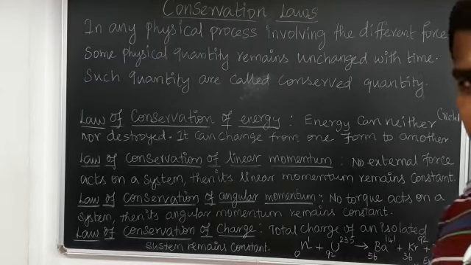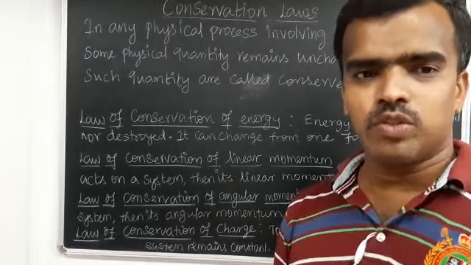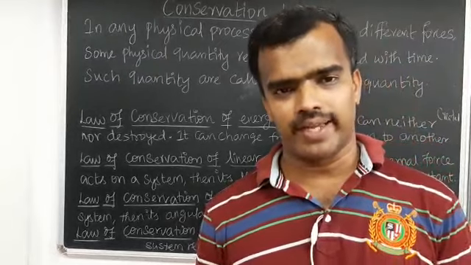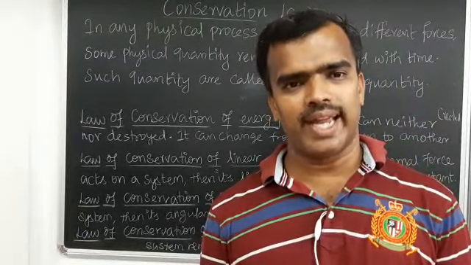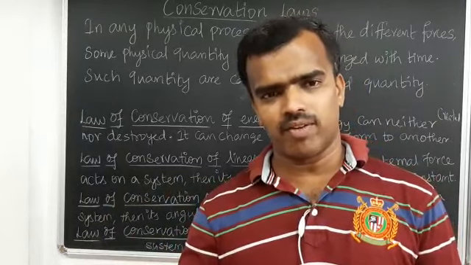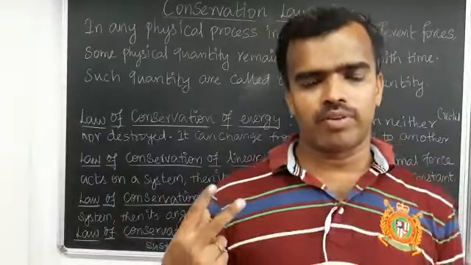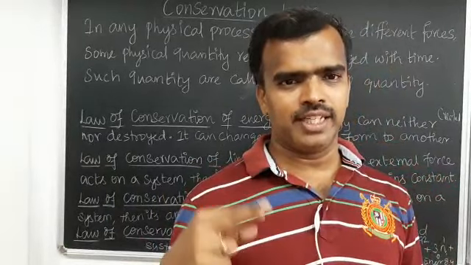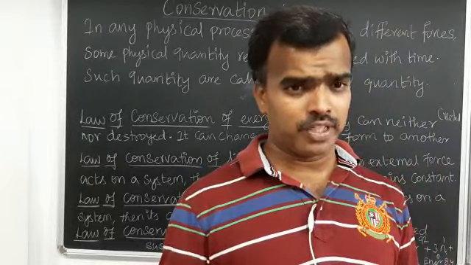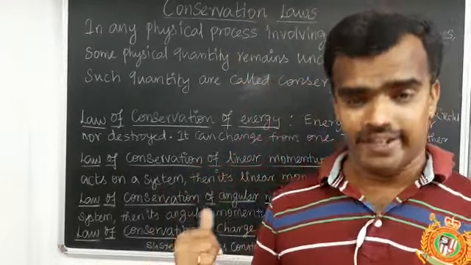Do you know any very good example for the law of conservation of energy? Of course. If you switch on the power supply, the electrical energy is converted into light energy. The energy is transformed from one form into another form. And when an apple is falling down from the tree, its potential energy is changed into kinetic energy. Obviously, the total energy remains constant.